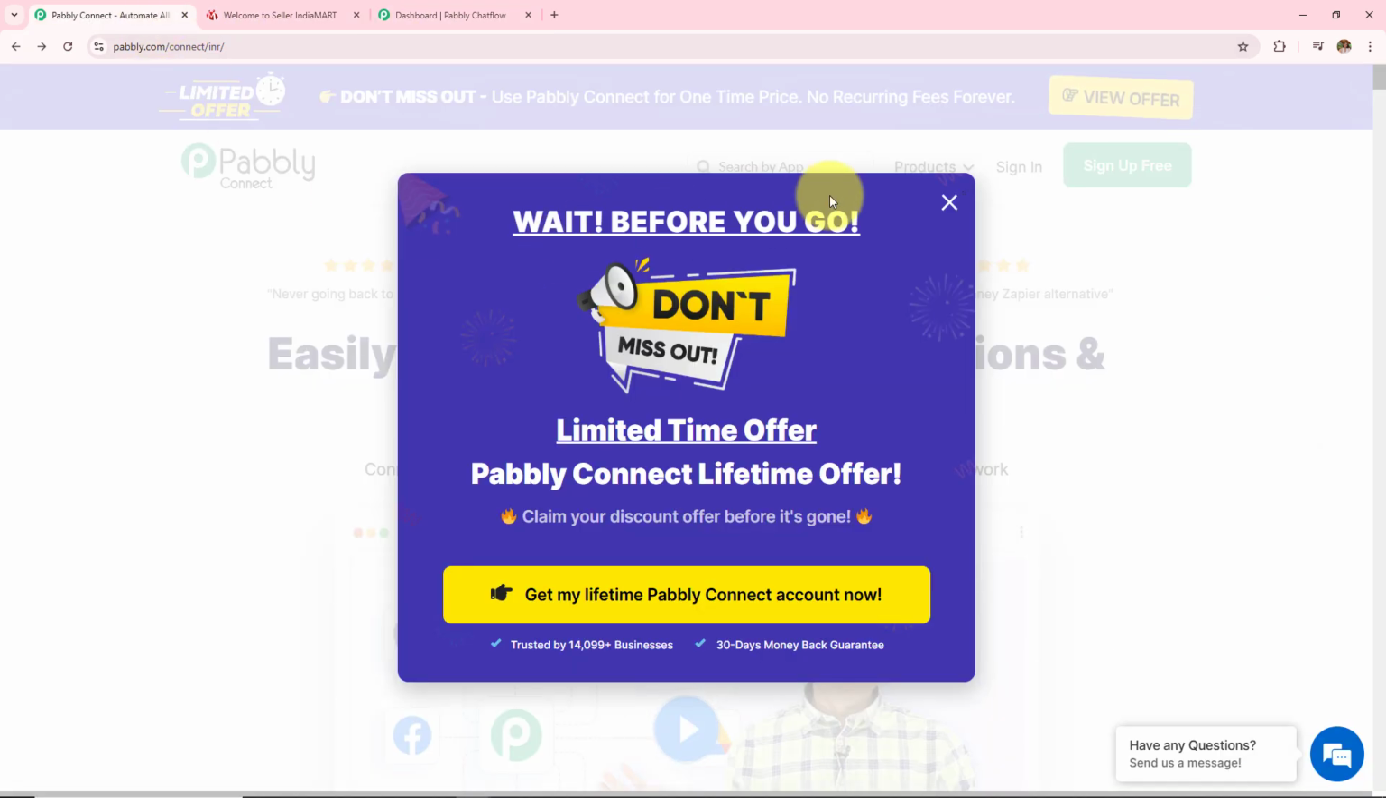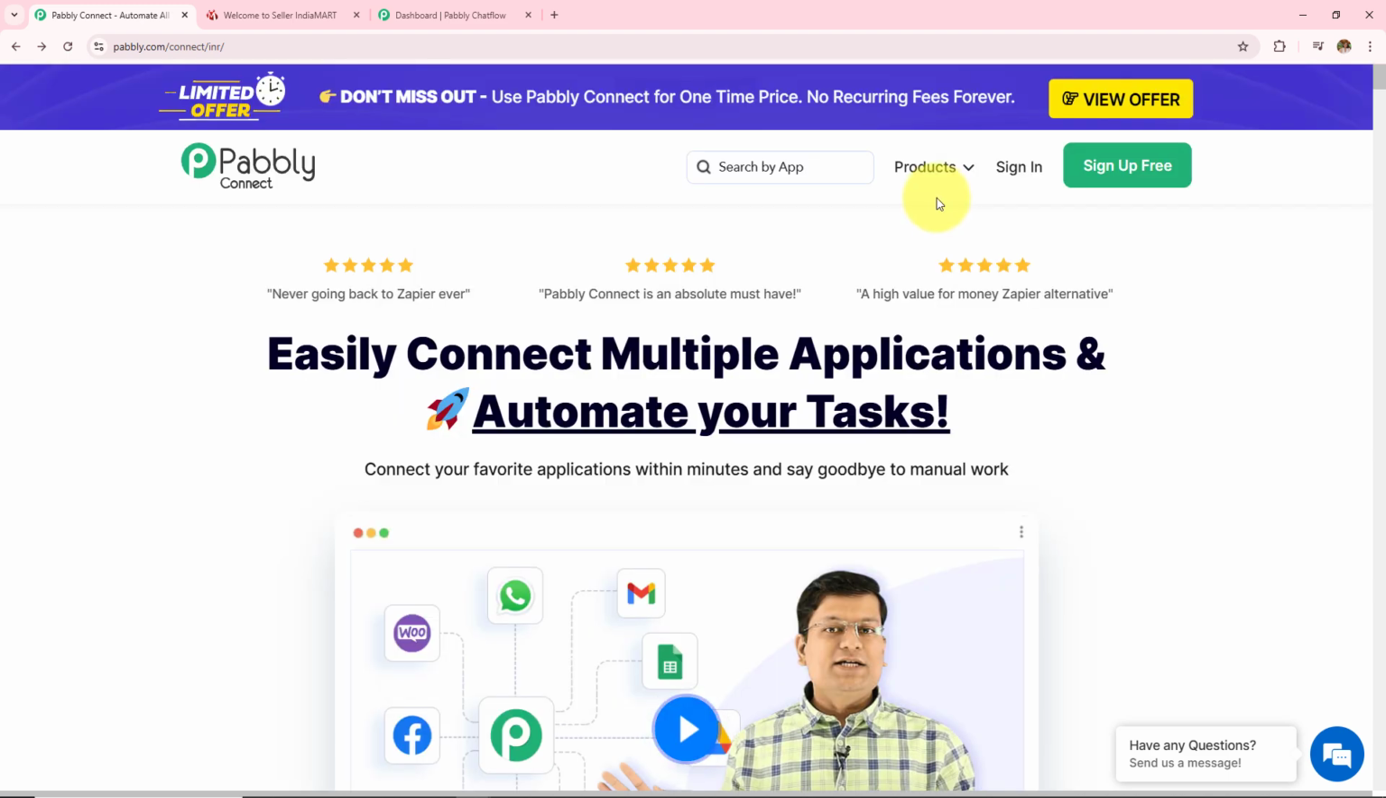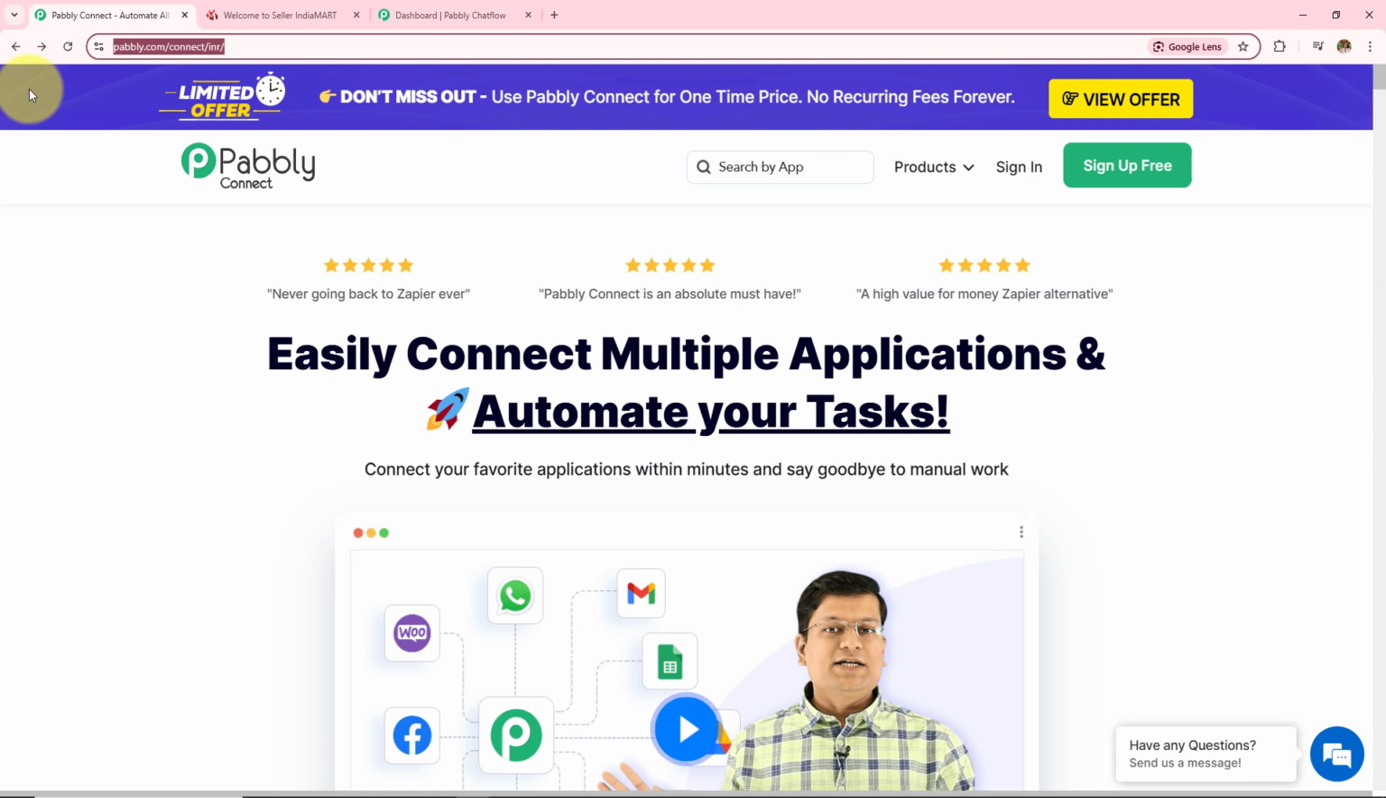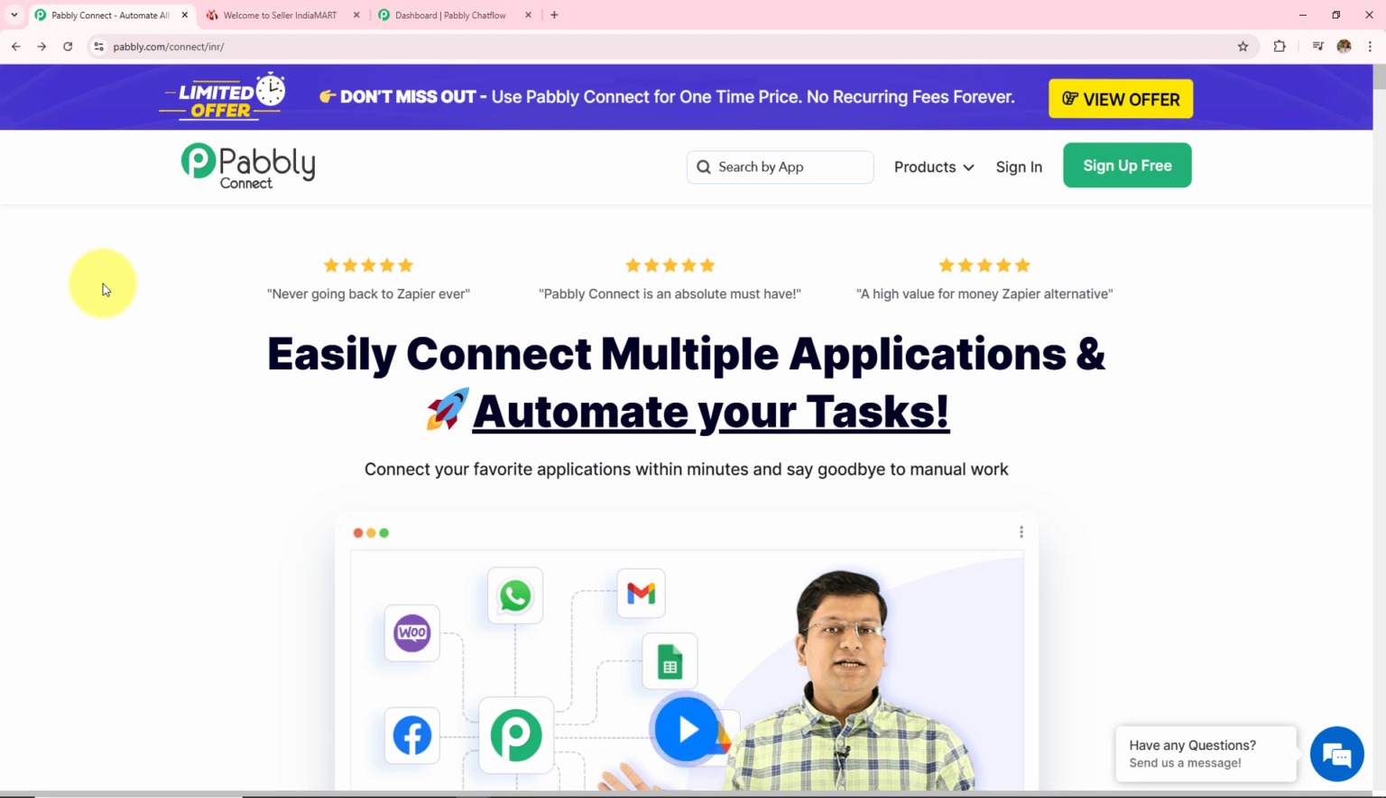So this is the landing page of Pabbly, and you can visit this simply by typing pabbly.com/connect/inr/ in your browser. Now after browsing the website, we need to sign into our Pabbly account. On the top right corner, you can see two options, sign in and sign up for free. If you are an existing user, click on this sign in, and if you are a new user, click on this sign up for free, and this will give you 100 tasks free on monthly basis. As I'm an existing user, I'll click on this sign in.